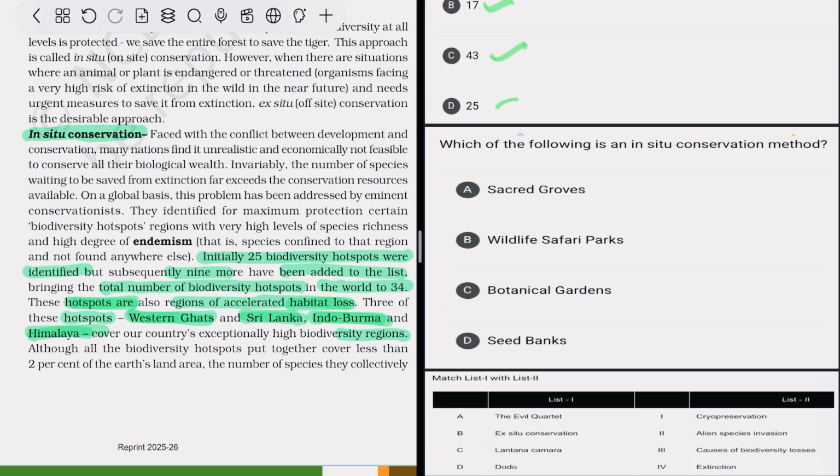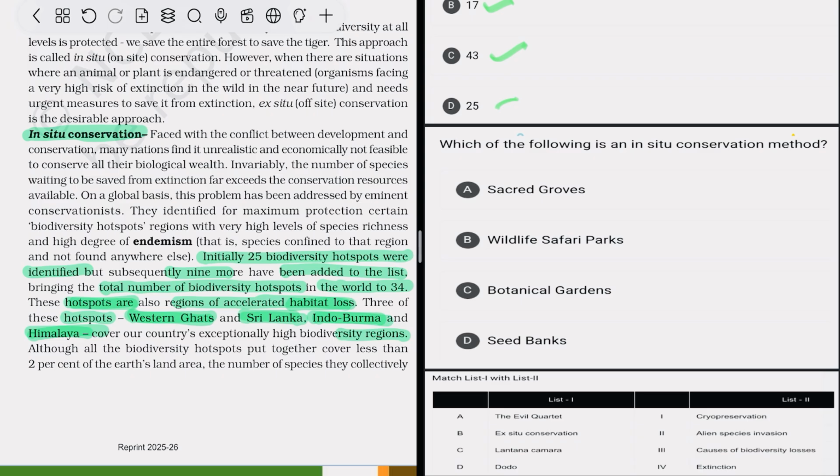the large level. So what happens is, it is a conservation of the species, plant or animal, in their natural habitat. In the natural habitat, the tiger, for example, is conserved in its natural area in the forest in which it is living. So that is in situ, conserved in their natural habitat.